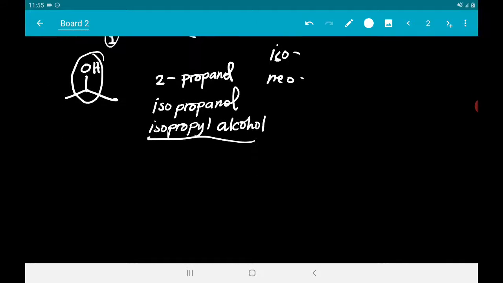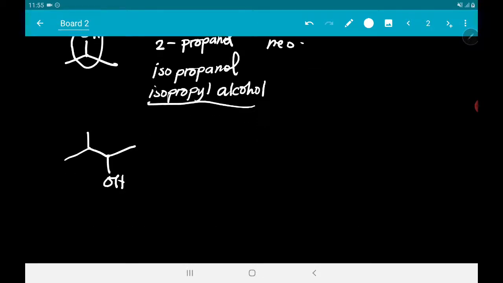So, more names. Okay? What if maglagay tayo ng ibang substituent? Okay? So, since this is an alcohol, priority natin yung name na alcohol. Okay? So, it should be 2-butanol. Okay? Bakit ako nag-2-butanol? Kasi dito ako nag-start. 1, 2, 3, 4. Okay?